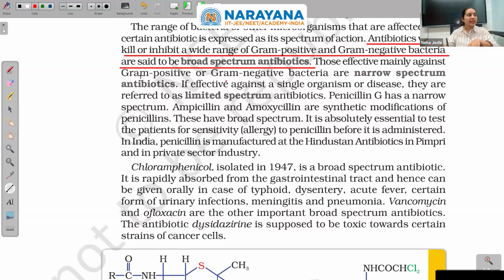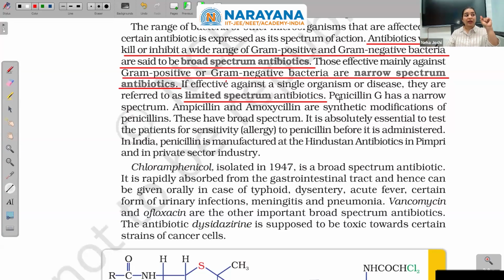Those effective mainly against only gram positive or only gram negative are called narrow spectrum antibiotics. Okay, those which are specific, that will affect only gram positive or only gram negative, are called narrow spectrum. If effective against a single organism or disease, they are called limited spectrum antibiotics.